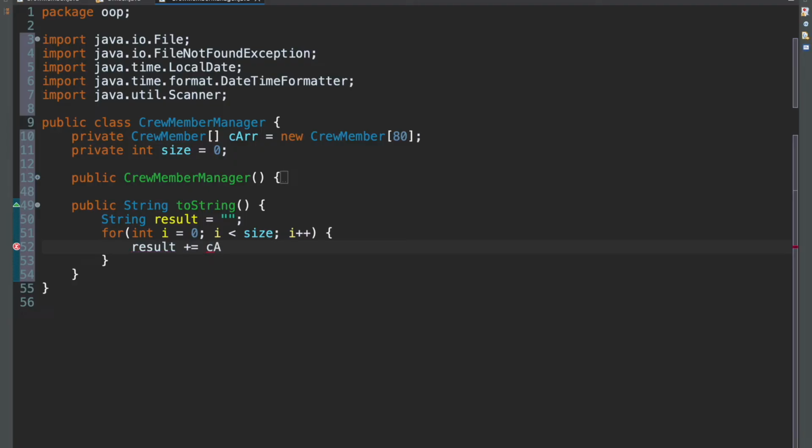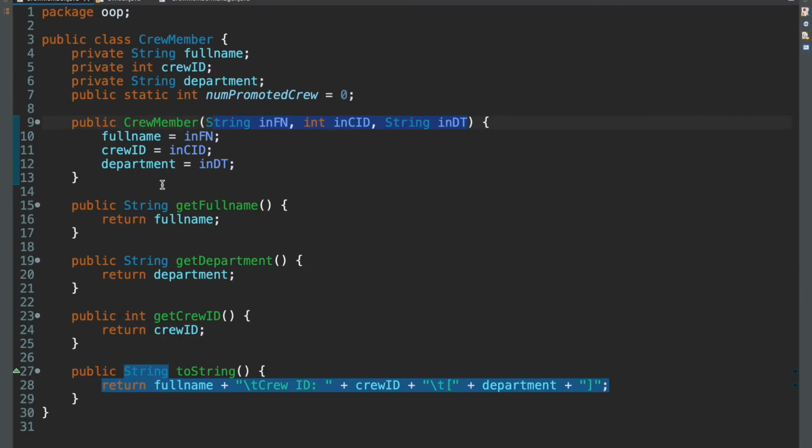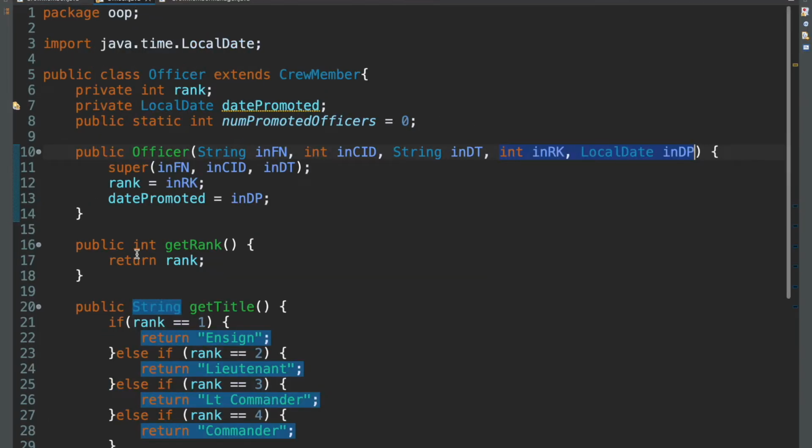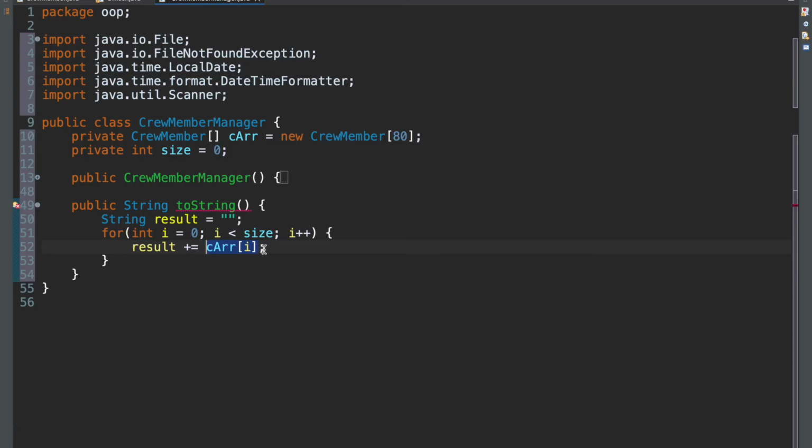at I. And now remember, CRA at I is either an officer object or a crew member object. And remember, for either of them, we have our own toString methods in there as well, right? We have toStrings. So all we need to do is just say CRA at I dot toString, just like that. And if this notation here is confusing to you, this is equivalent to saying result is equal to result plus that. So I'll just write it out in full if it's confusing.